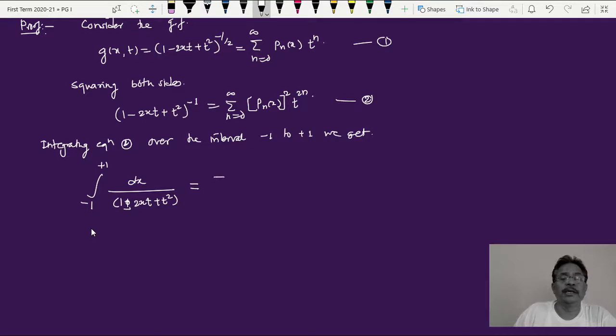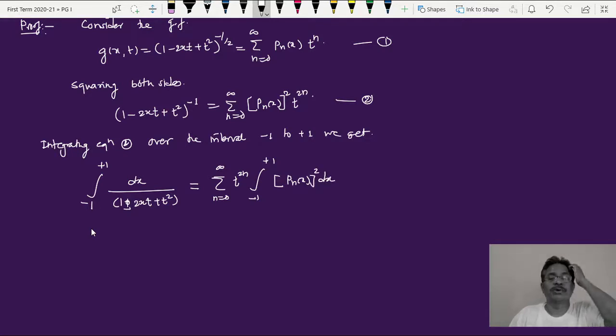The right hand side is equal to an integral with respect to x, therefore t raised to twice n can be taken outside of the bracket: summation of t raised to twice n, integral again from -1 to +1, this time of the bracket Pn of x squared into dx. So we have to find out this quantity using the left hand side of this equation number 3.